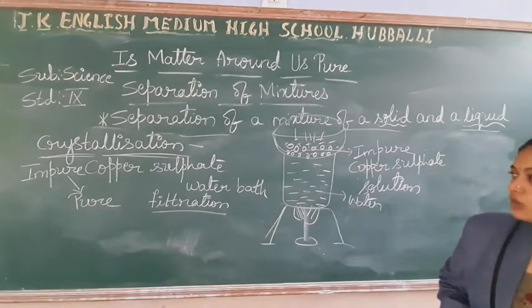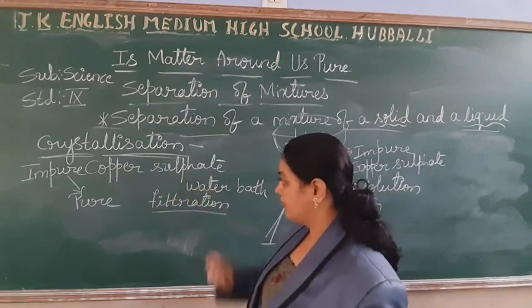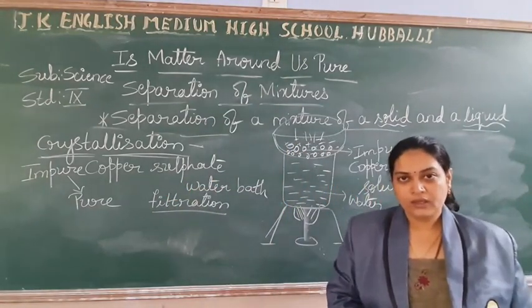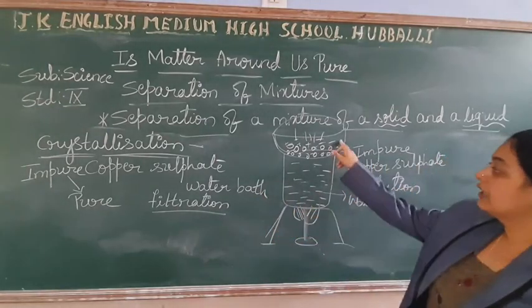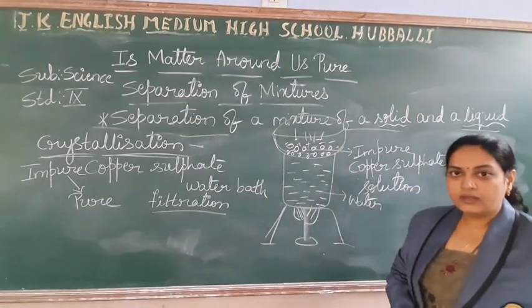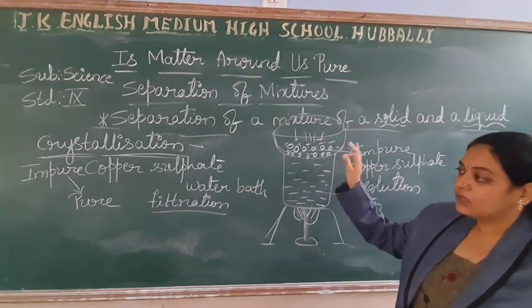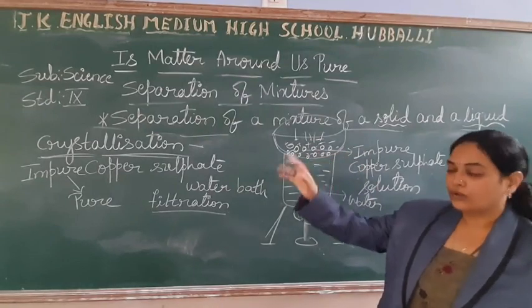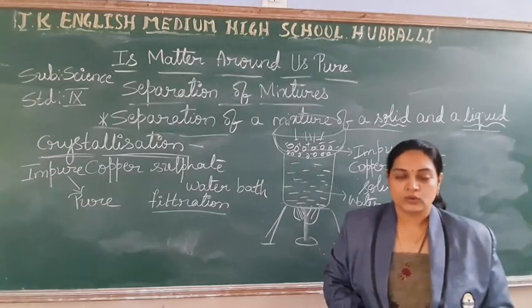Okay. So let me repeat once again. You are having the impure copper sulfate, which you have made to dissolve in the water. First you did the filtration, then that solution will undergo the evaporation. Nothing but by the evaporation you are getting the crystals, the pure form of crystals of copper sulfate in the watch glass. So we are going to call this method the crystallization process.